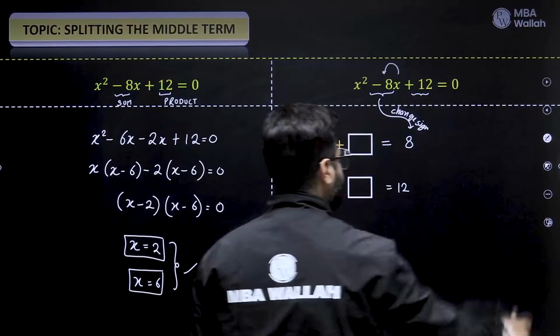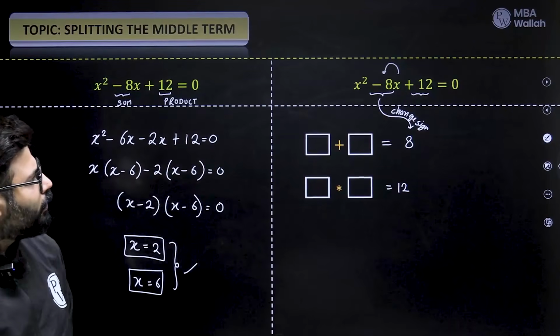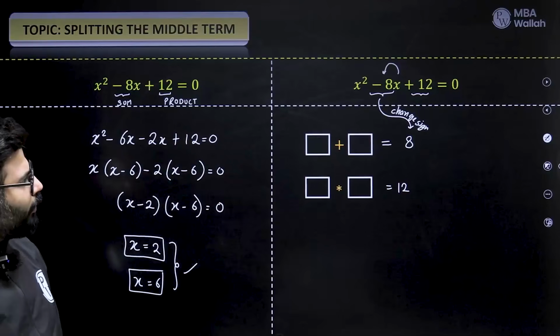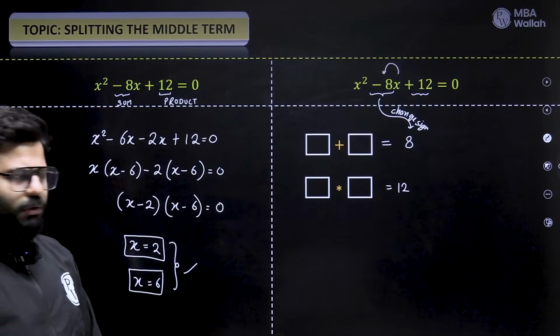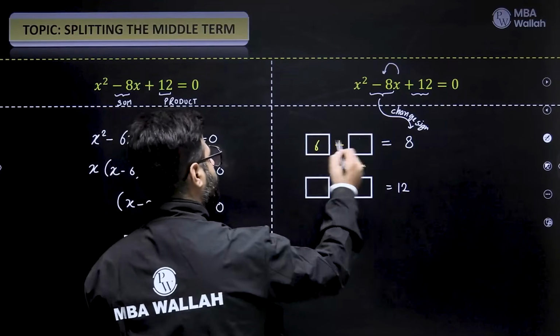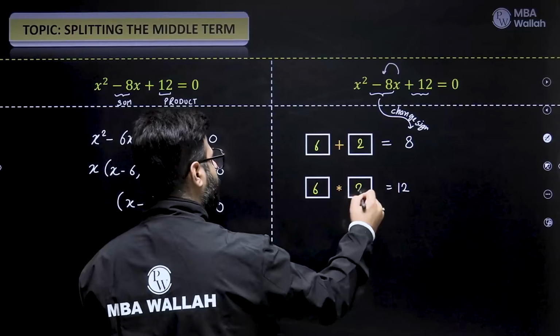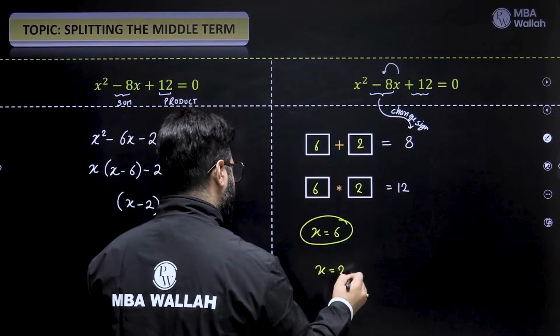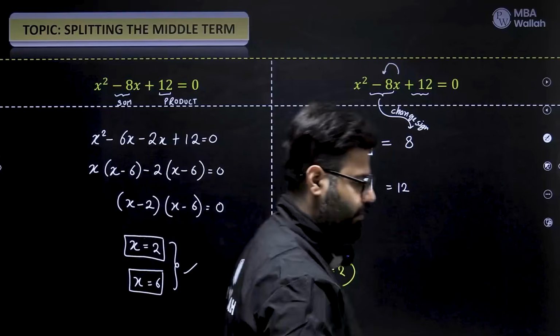Now you're done. What are the two numbers whose sum is 8, changing the sign of the coefficient of x, and product a constant? Simple, 6 and 2, right? So 6 plus 2 gives us 8, 6 into 2 gives us 12. That's our answer. x is 6, x is 2, and we are done. See, you can match it.